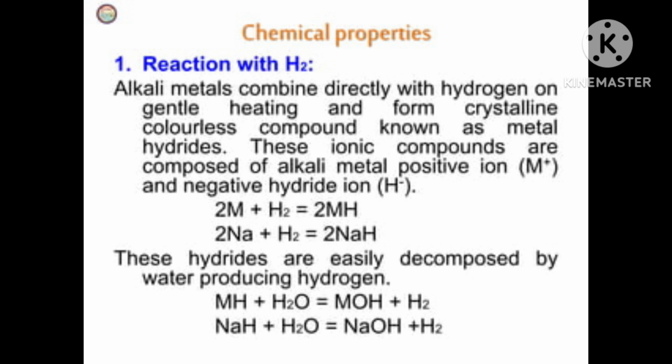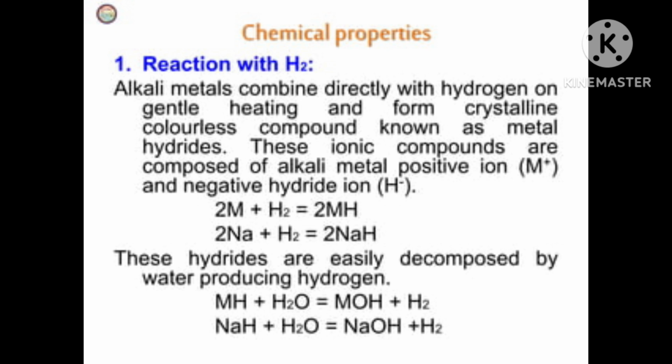Polarization means the distortion of electron cloud of the anion. Anion will have electron cloud. The distortion of electron cloud of the anion by the cation is called polarization, because it will develop a positive and negative charge.